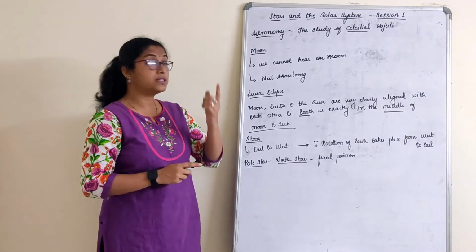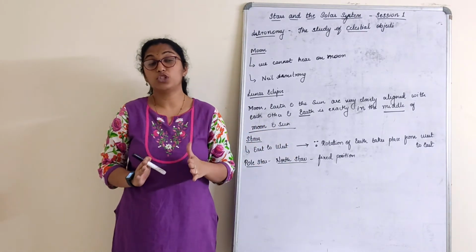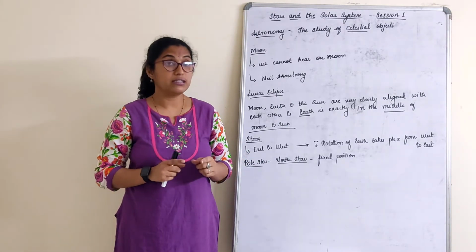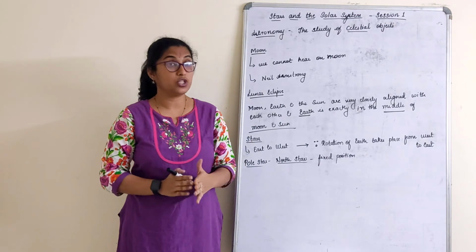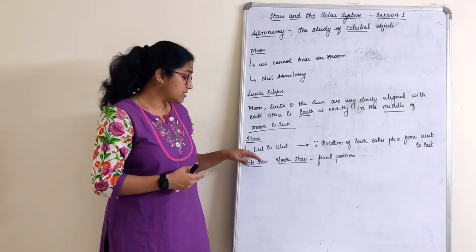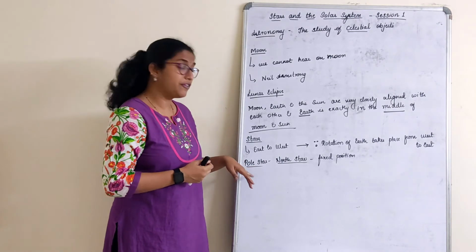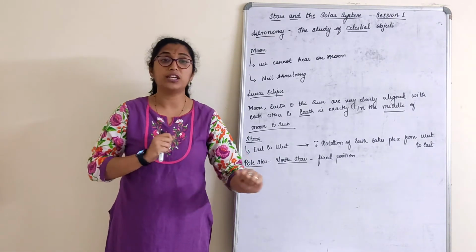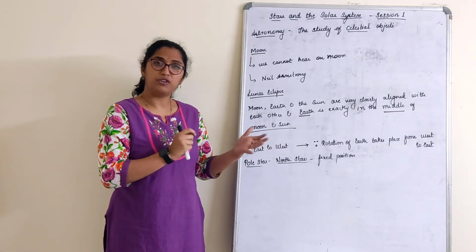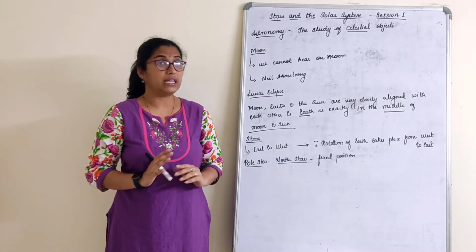Observing the night sky, you will see that certain stars tend to move from one position to another. They keep moving. But a pole star, that is the north star, is fixed at one position only. Children, if you go to study even a star, like the life cycle of a star, or a pole star, there is much and much information to know and study. But we will just keep it short and brief, what is given in the book, to acquire the knowledge.